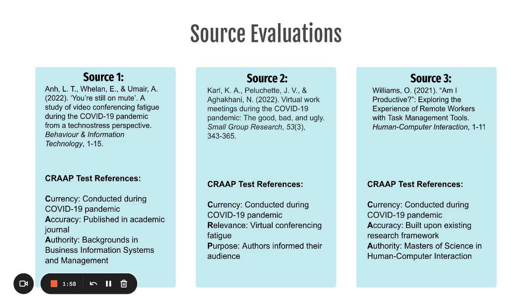For example, in the first source, I referenced three parts of the CRAP test, such as currency, accuracy, and authority. And by referencing the CRAP test for all three of these sources, I was able to see how reliable and efficient they were in answering my questions. And in the end, after evaluating these sources, I found that these sources are very reliable and they answer my question quite well.